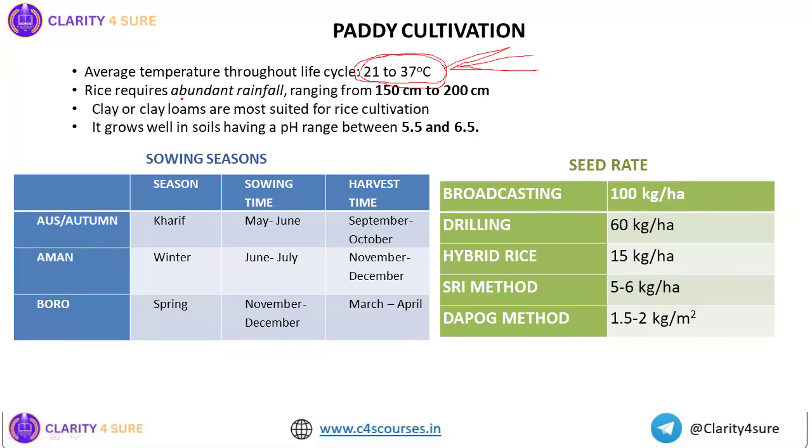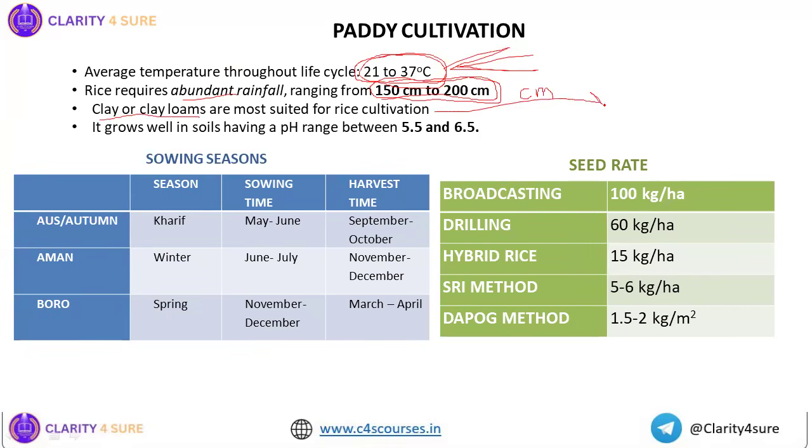Then rice requires abundant rainfall, so it requires about 150 to 200 centimeters. Remember, it is in centimeter. Okay, it is in centimeter that I've mentioned. So it requires a rainfall of 150 to 200 centimeters. Then clay loam and clay soil are most suited for rice cultivation.